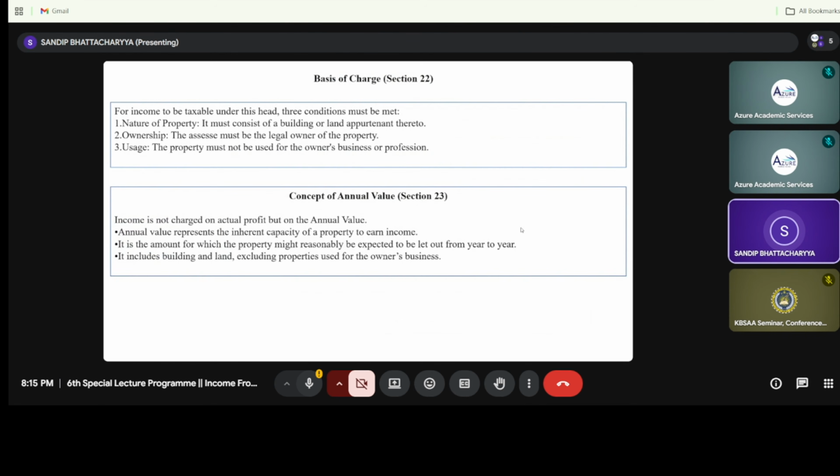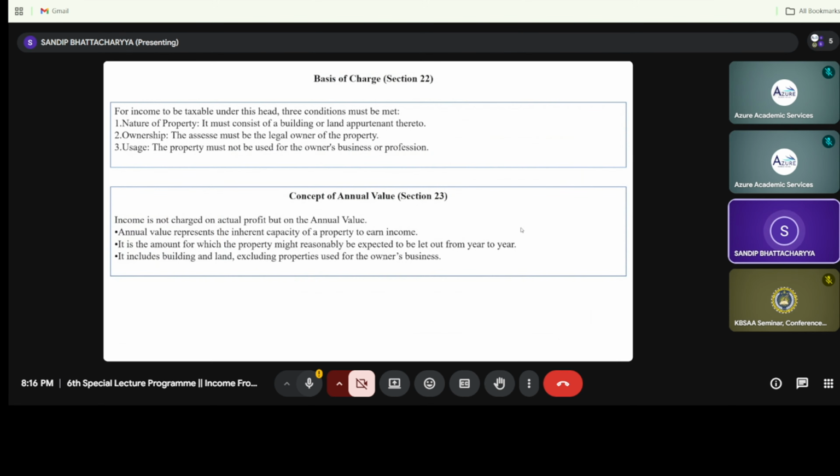Next is the concept of the annual value. Income is not charged on the actual profit but on the annual value. Again, there are three things. Annual value represents the inherent capacity of a property to earn income. Second, it is the amount for which the property may reasonably be expected to be let out from year to year.